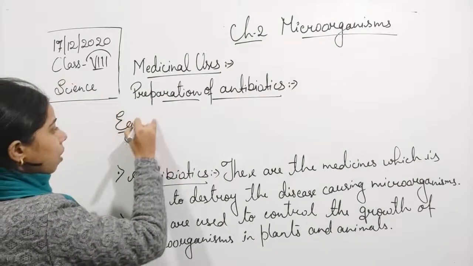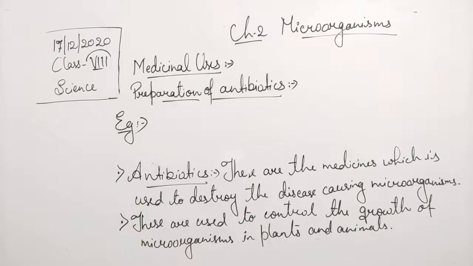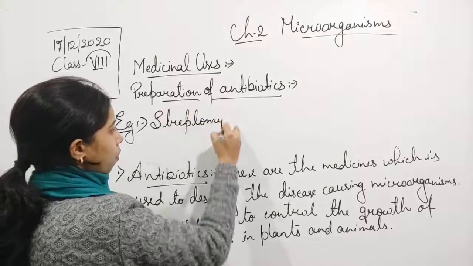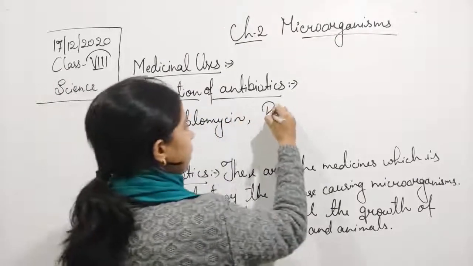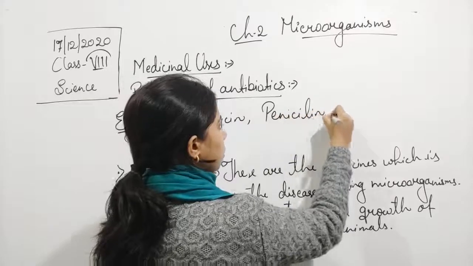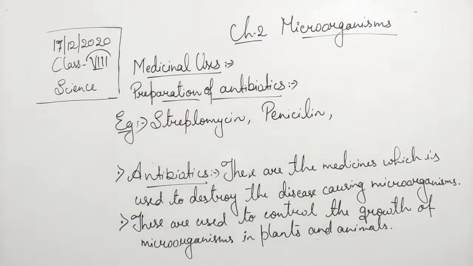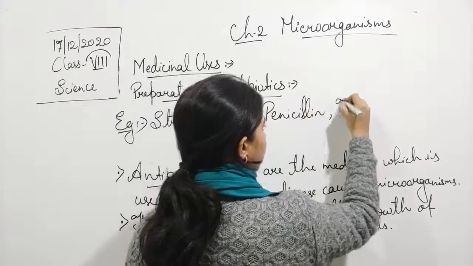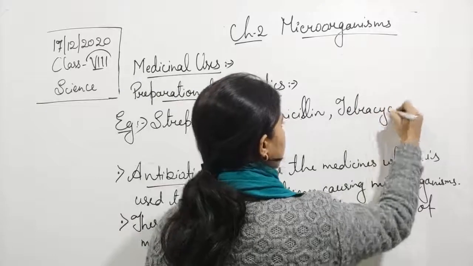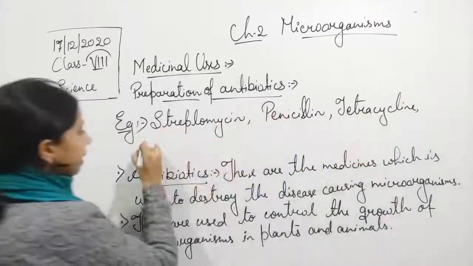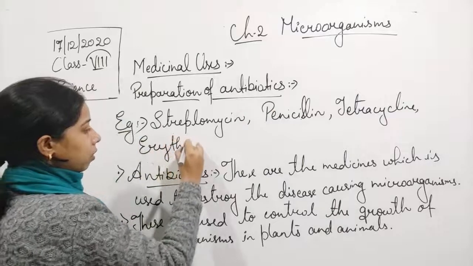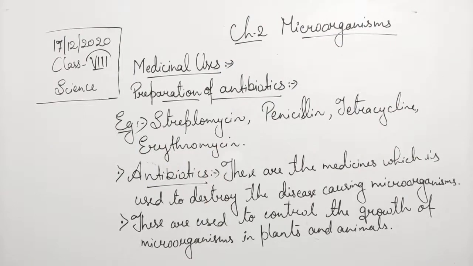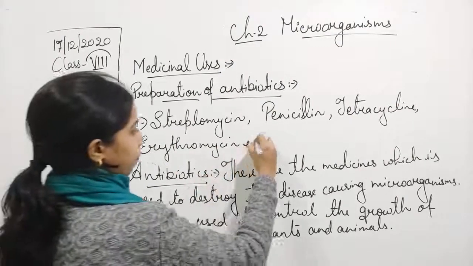Examples are streptomycin, penicillin, tetracycline, erythromycin, etc. So these are what?